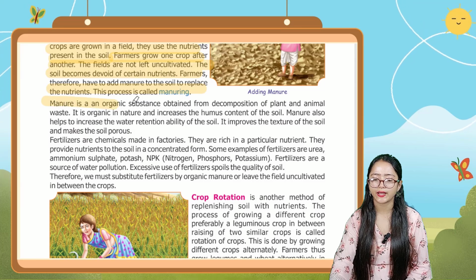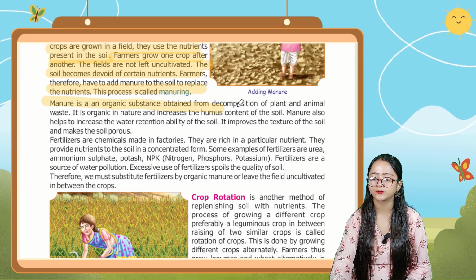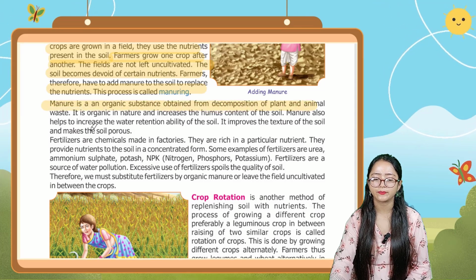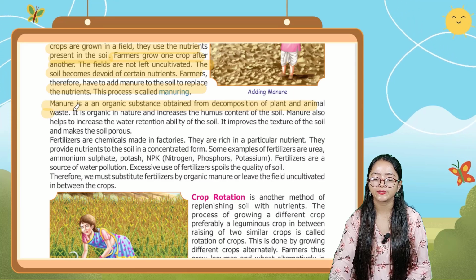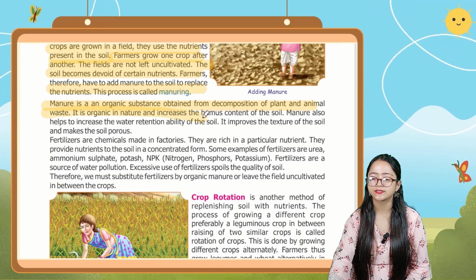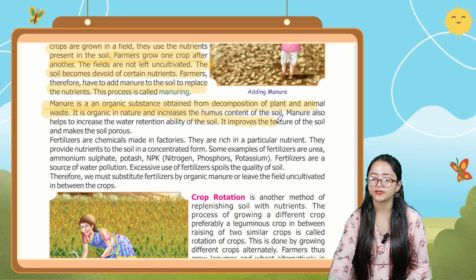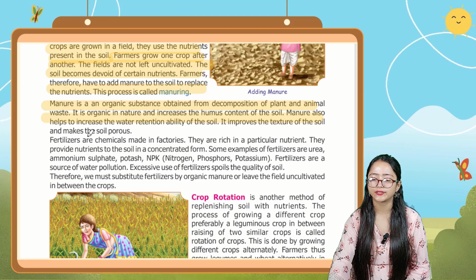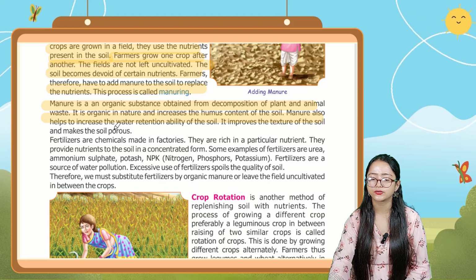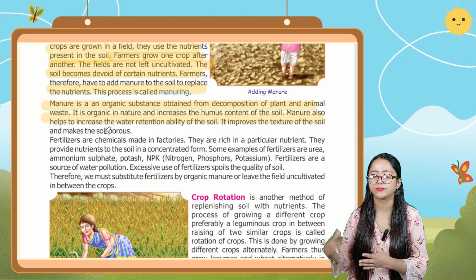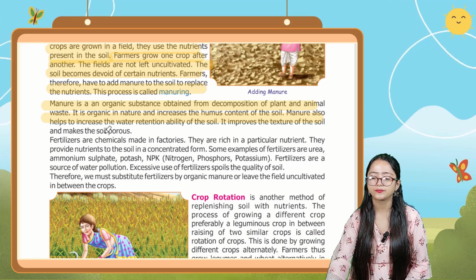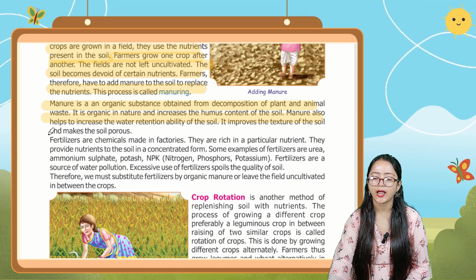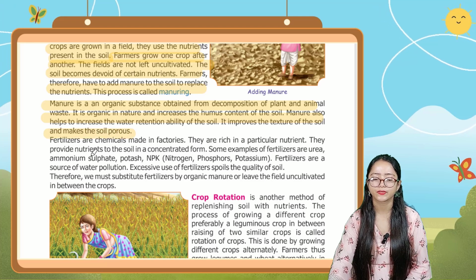Manure is an organic substance obtained from decomposition of plants and animal waste. It is organic in nature and increases the humus content of the soil. Manure also helps to increase the water retention ability of the soil, and it improves the texture of the soil and makes the soil porous.